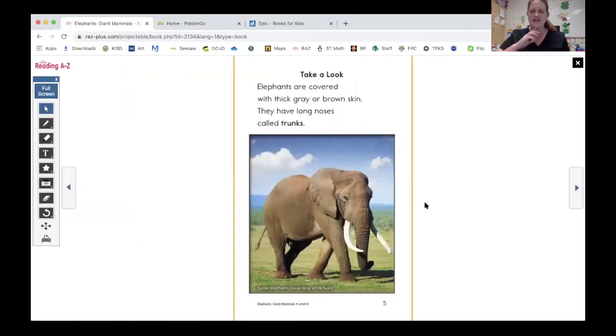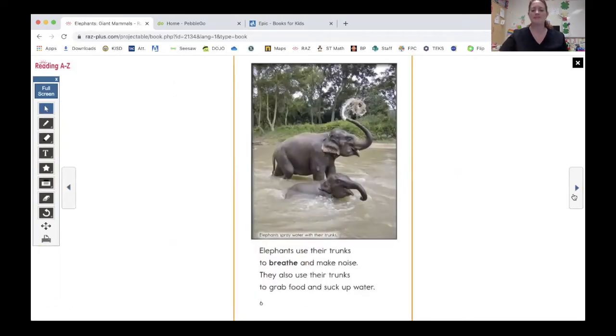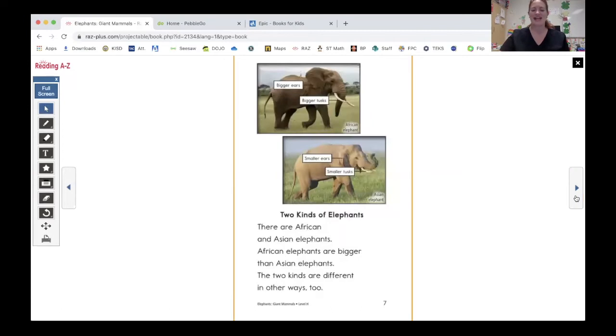Take a look. Elephants are covered in thick gray or brown skin, and they have long noses called trunks. Well, that was interesting, and I remember we researched that yesterday, but that didn't really have to do with their home. Let's keep going. Oh, I can see that they're in water, but it's still part of looking at elephants.